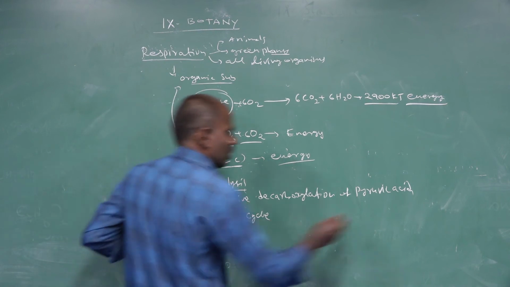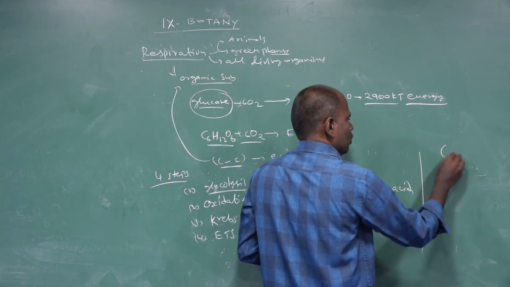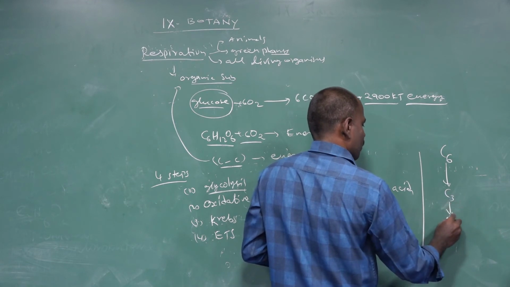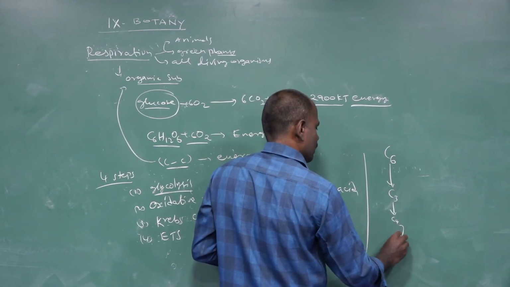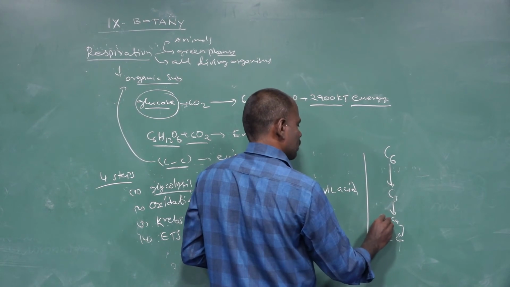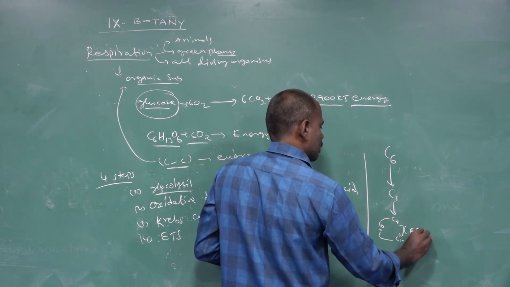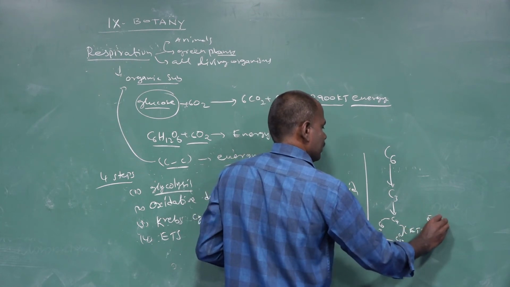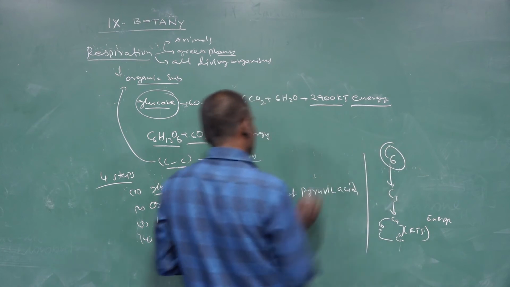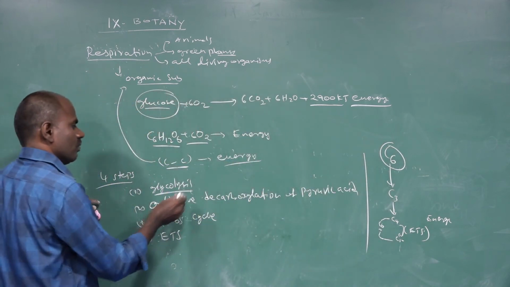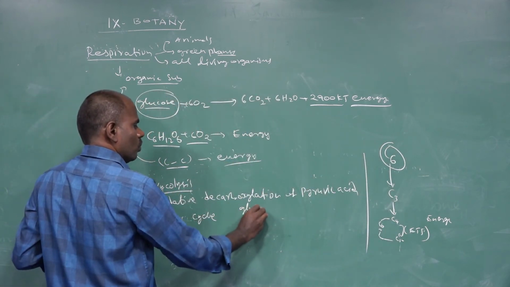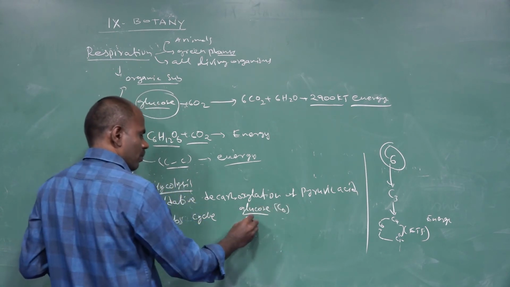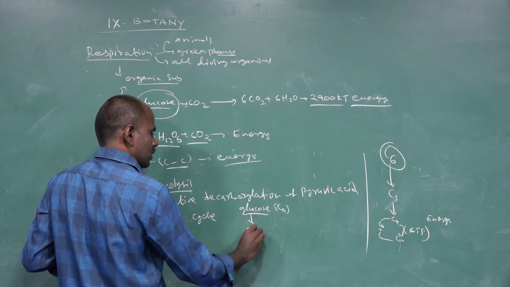The 6 carbon molecules convert to 3 carbon molecules, and then involve C4, C5 and C6 carbon compounds to reach the electron transport system for the formation of energy. The glucose converts into 2 molecules of pyruvic acid.